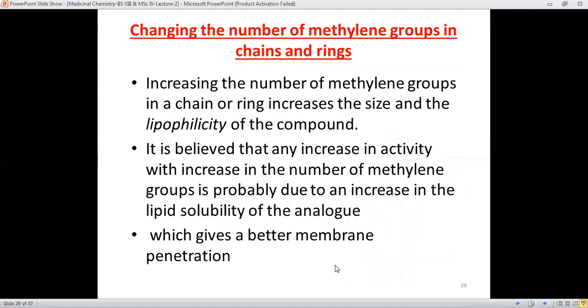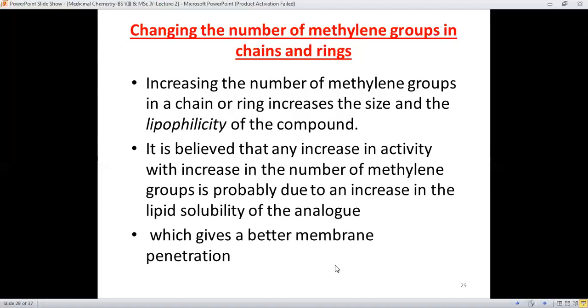Next is changing the number of methylene groups in the chain and the ring. This is a modification you can make in a certain drug molecule in order to make it more efficient, in order to affect the lipophilicity. Increasing the number of methylene groups in the chain or the ring increases the size of the chain or the ring, and therefore the lipophilicity of the compound rises, or you can say the nature shifts towards less polar, non-polar.